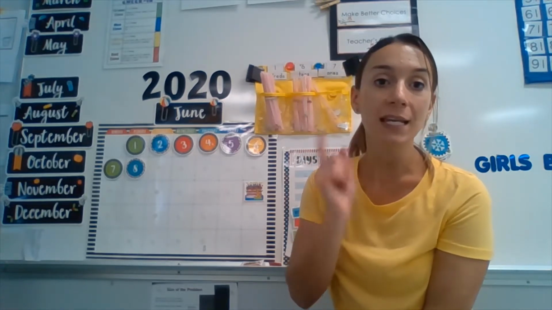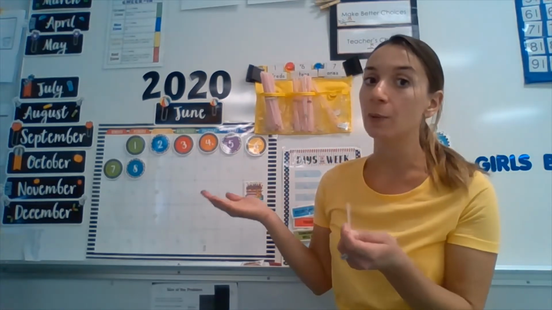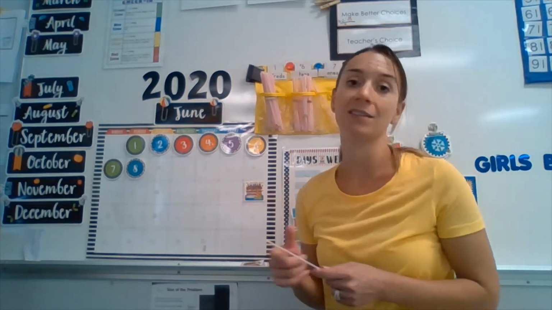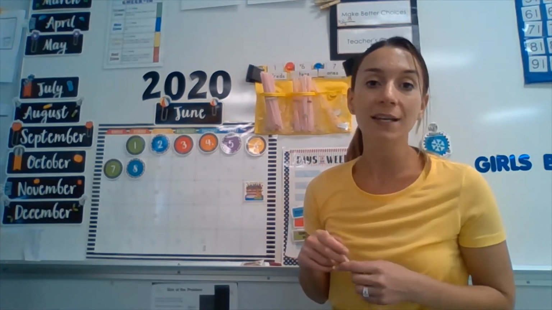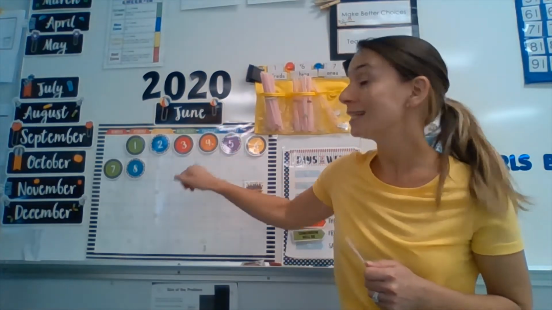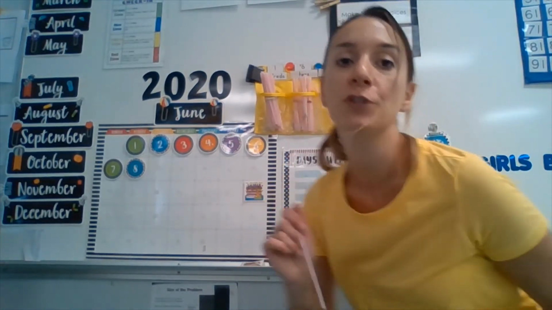Okay, I want you to know what day it is this week. So if it's tomorrow, I want you to know that it's June the 9th. If you are on Wednesday, I want you to know that it's Wednesday, June the 10th. Okay, so make sure to do that.